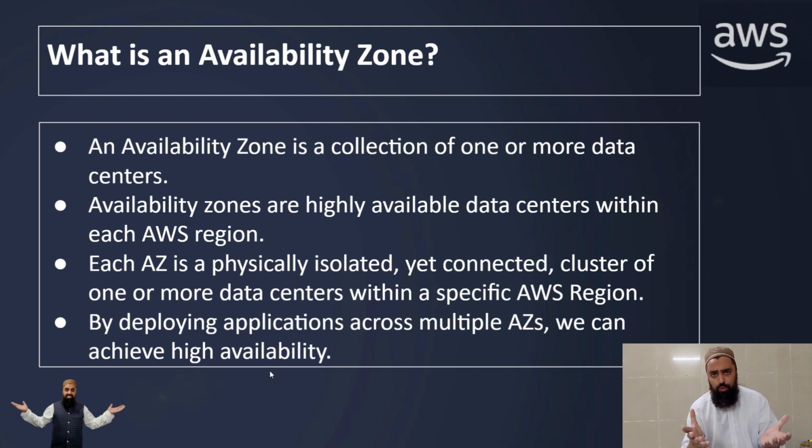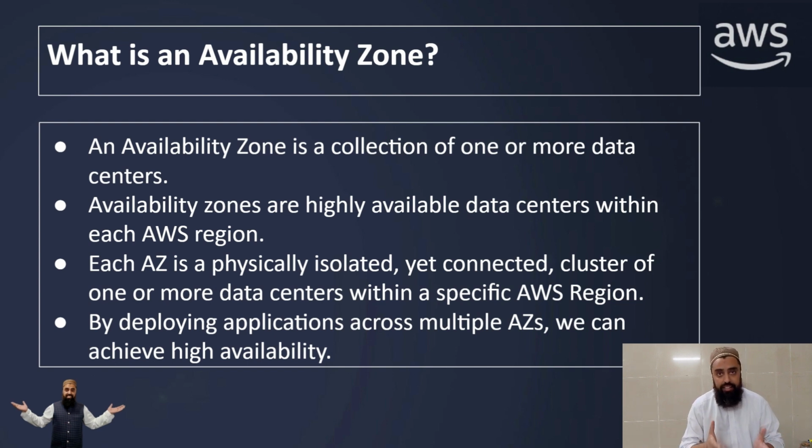Now, what is the core purpose of having so many data centers or availability zones in a single region? For instance, if any unfortunate incident happens and one of the availability zones goes down, then all the traffic is diverted to the availability zones that are up and running. That is for customers, so that their applications and their data never go down.